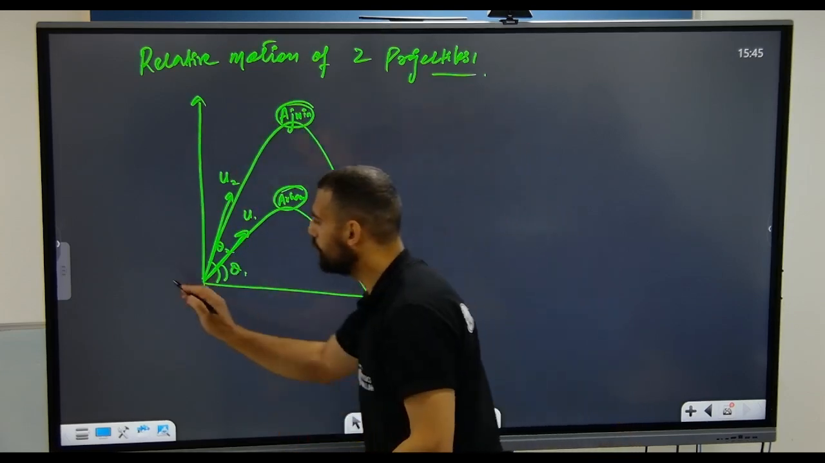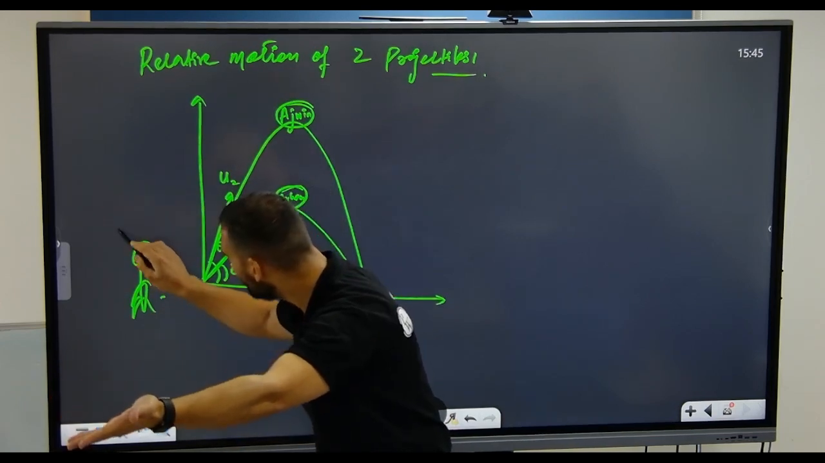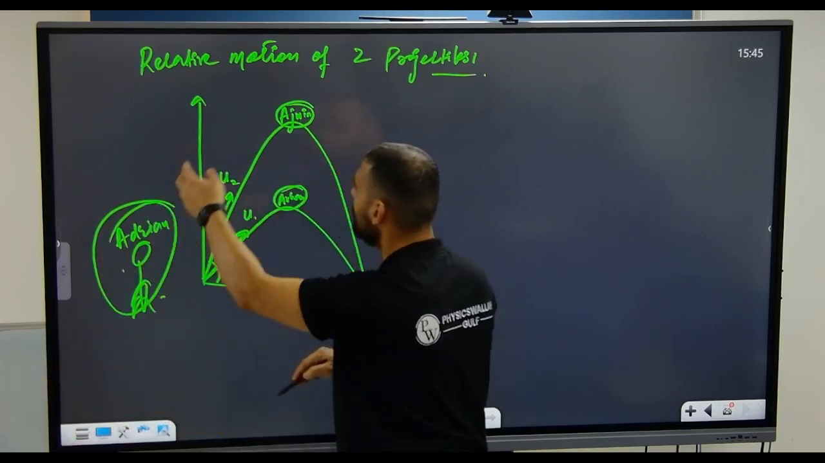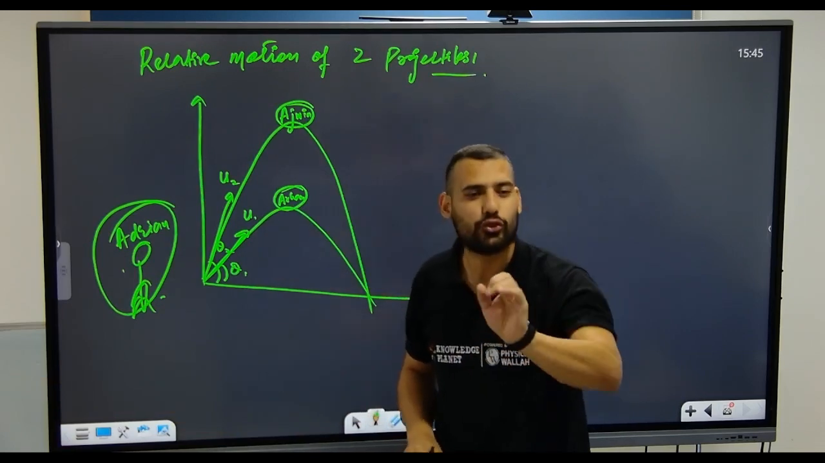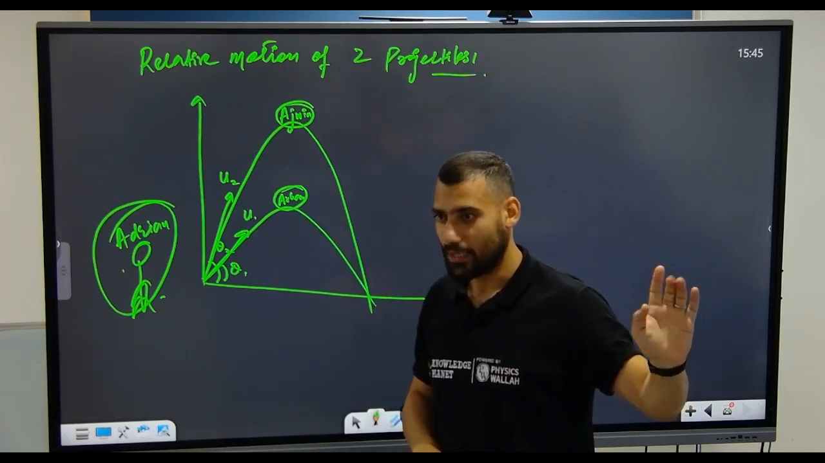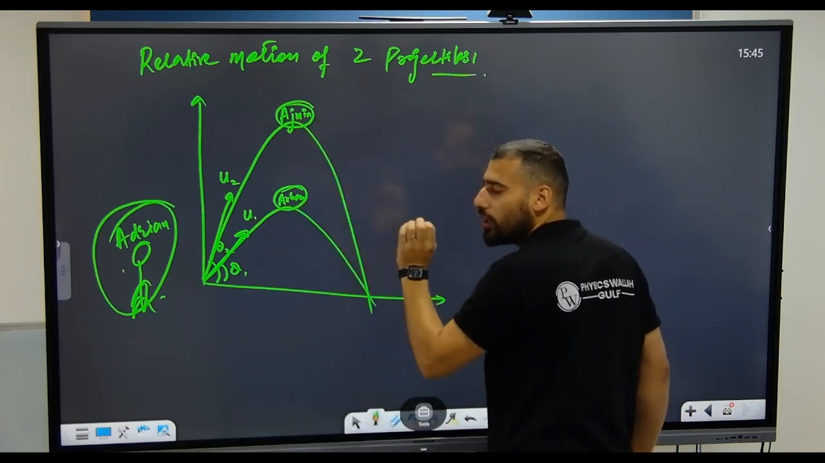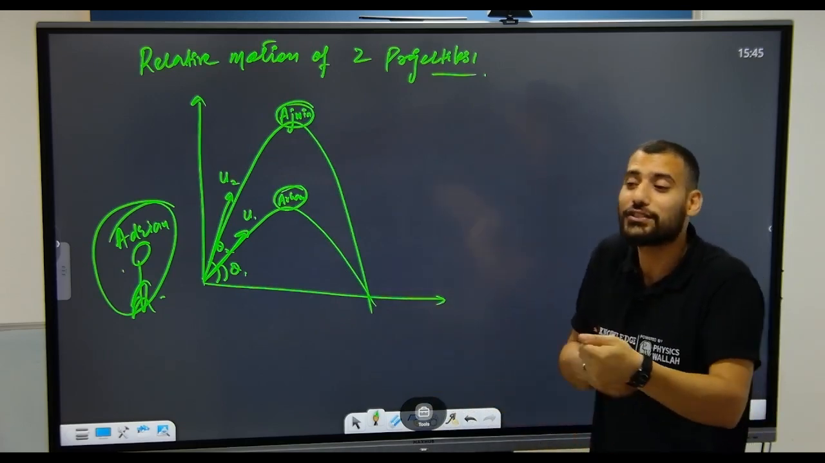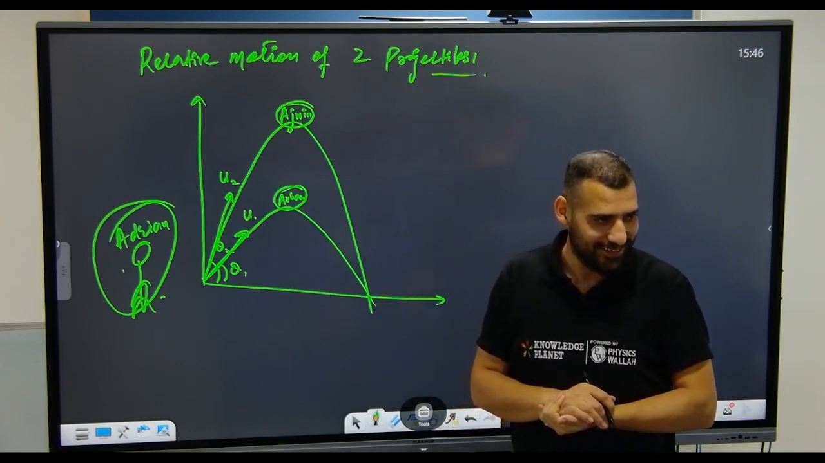So for any person on the ground, say, what is the name? Adrian. For Adrian, both of them are projectile, parabolic, right? So both are curved. But when Ajwin is observing Arham or Arham is observing Ajwin, what will happen? How do they observe each other's motion? So see what is happening.